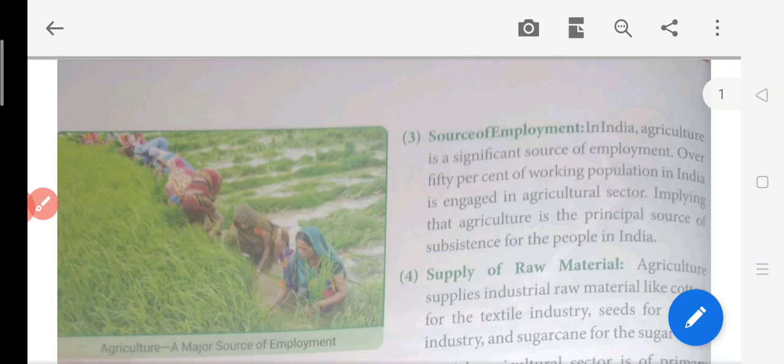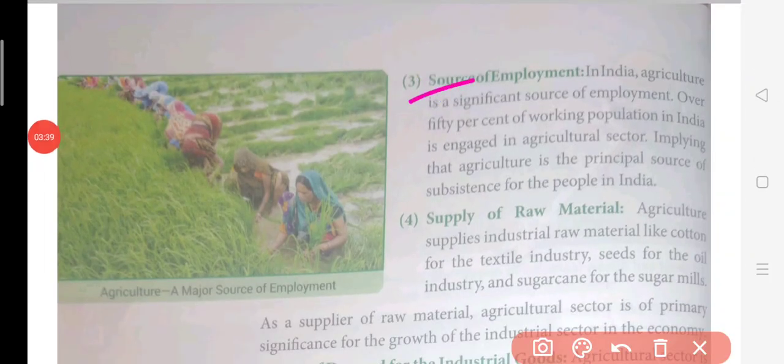Then the third point is source of employment. What does source of employment mean? Most of the people in India are engaged in the agriculture sector, so they are getting employment opportunities in the agriculture field. So this is the third importance. In India, agriculture is an important source of employment.